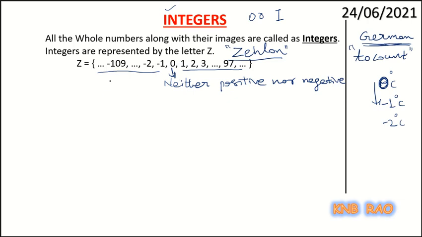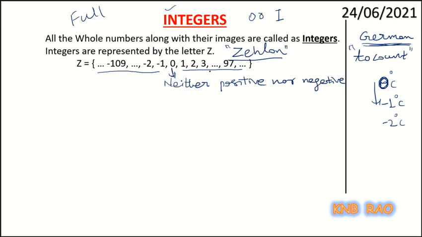So in integers I have positive numbers, negative numbers and 0. They are all positive and negative full numbers. Why? Because these are also full. You could see counting numbers are there and their images are there. That means natural numbers and their images.